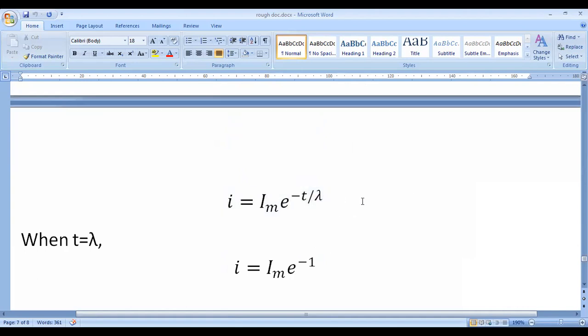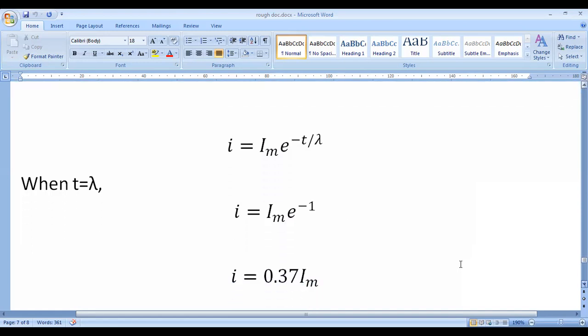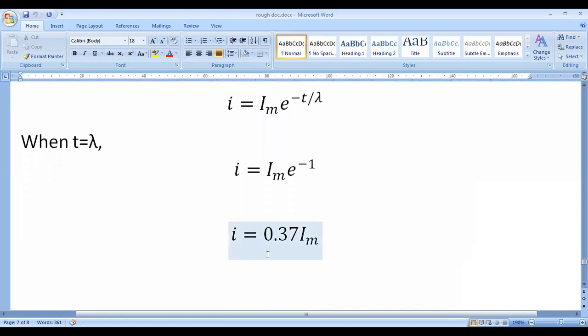Lambda is the time constant of the inductor circuit, given as L by R. Now when time t is equal to lambda, what is the current? Substituting t equal to lambda, this becomes e power of minus 1, and I is equal to Im into e power of minus 1, which is 0.37 into Im.